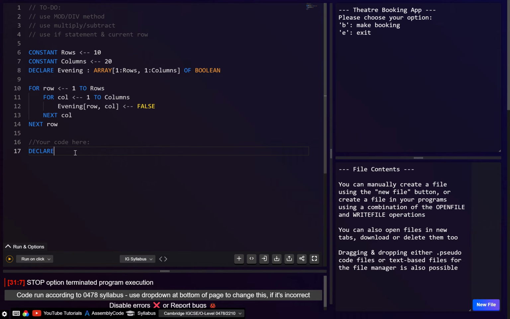So in order to make a menu, we're going to need either a character or an integer variable. I think probably I'm just going to have a character because I'll just use the characters B or E. Or in fact, let's go integer. I think it's easier.